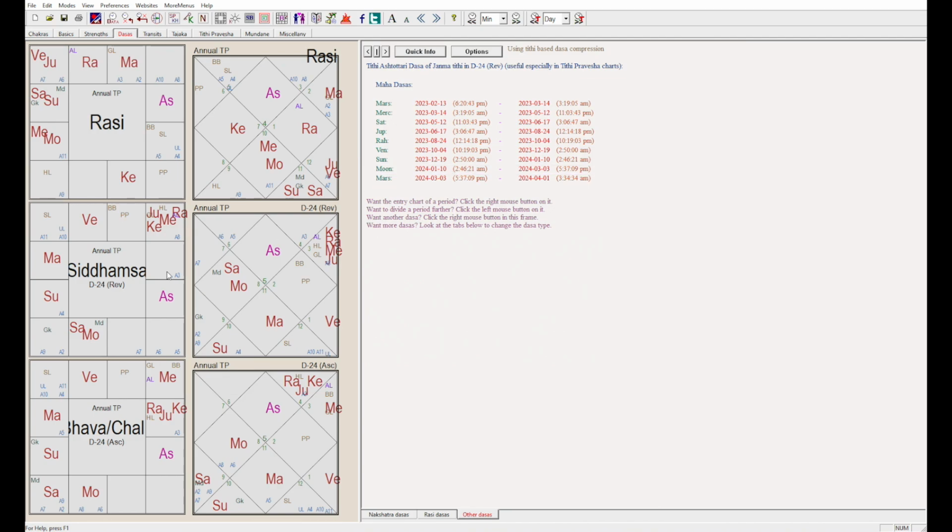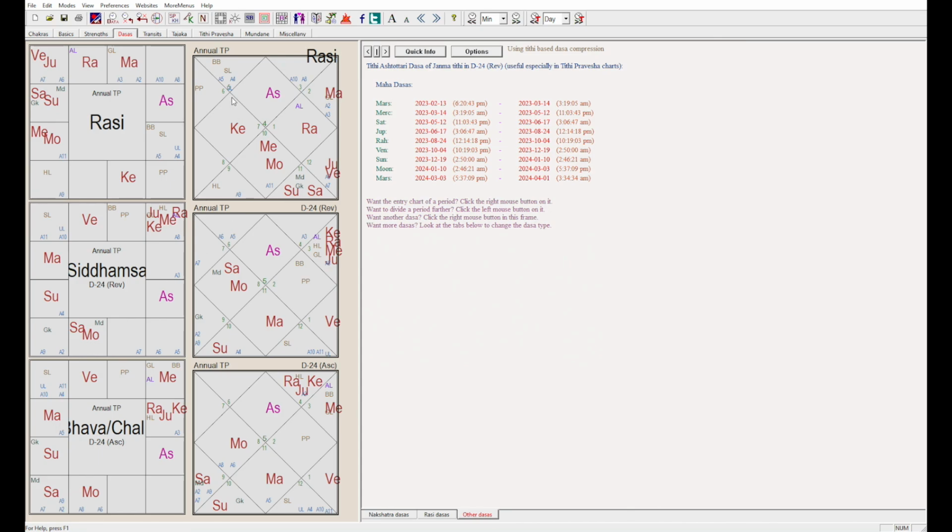Now, what kind of a Moon is in this Siddhamsha chart? He is the 12th lord in the 4th house of learning. 12th lord is spoiling the 4th house here, along with a functional malefic Saturn. Saturn Moon conjunction in the 4th house is not very good here because it denotes some kind of sadness. And how is the 5th house? 5th house lord is Jupiter. He is with Mercury and the nodes in the 11th house.